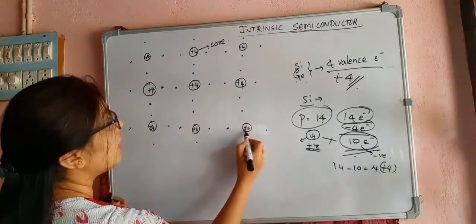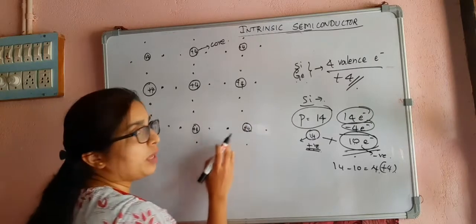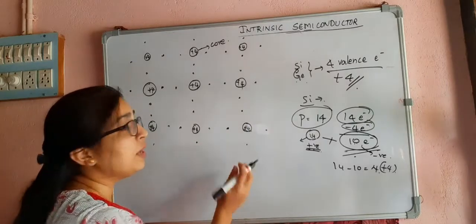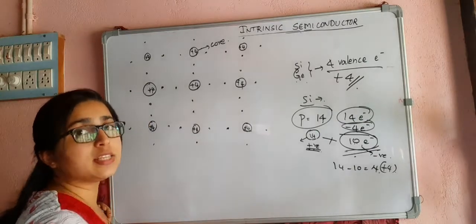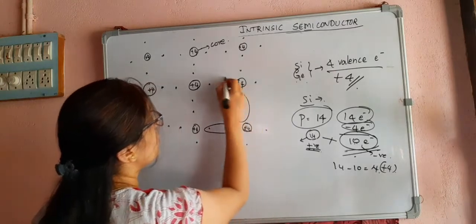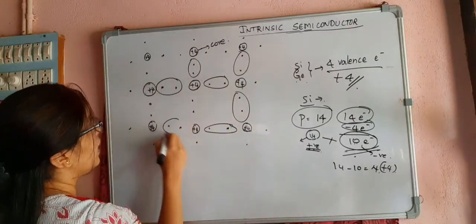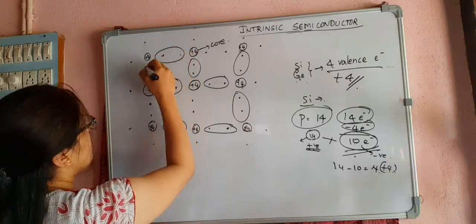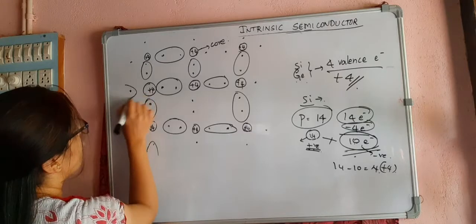Now what happens? These 4 valence electrons, when forming a bond with the neighboring atom, tend to acquire 8 electrons in the outermost orbit. This is the bond which is forming with the nearest silicon or germanium atoms, and this is forming with the other.